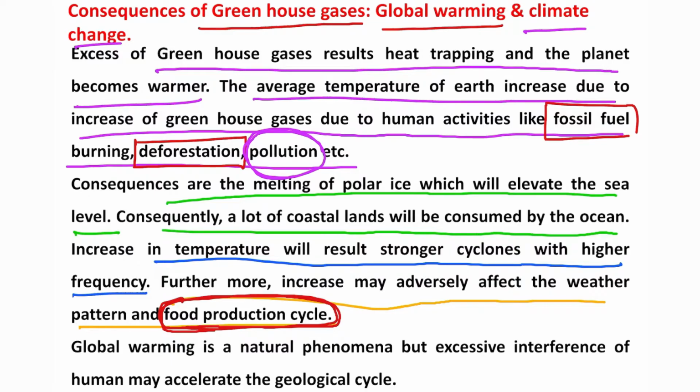Now, global warming actually is a natural phenomenon. It's happening, but excessive interference by humans may accelerate the geological cycle. That is the issue, students, because global warming was there and it will happen, but with excessive interference from our side. How? Whatever carbon nature has fixed as fossil fuel and isolated from the atmosphere, we are withdrawing for our day-to-day energy demand. And we can't say that it's only our necessity, sometimes it's our greed. So consequently, we are interrupting nature's geological cycle too much.